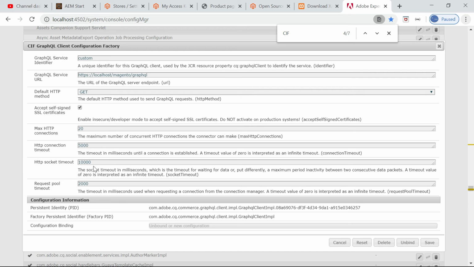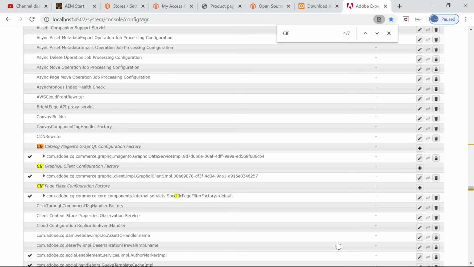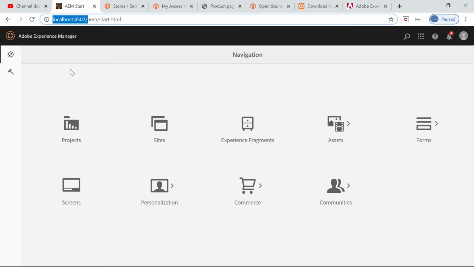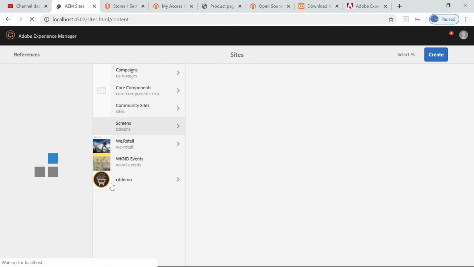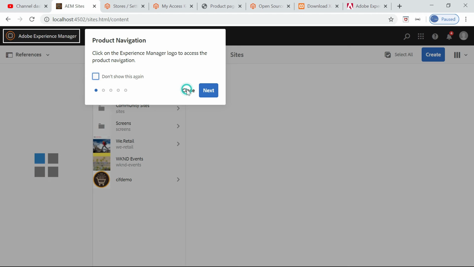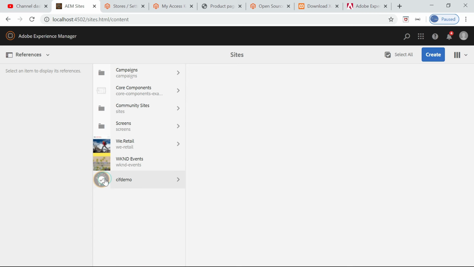Okay, now as a next step we need to do some page configurations. Whatever GraphQL service identifier we configured, here it is custom, that should be configured on the content nodes also. For that, first go to content, CAF demo. With that project there is a node created, then us.html, that is the language node or the country node. So let's go to that.